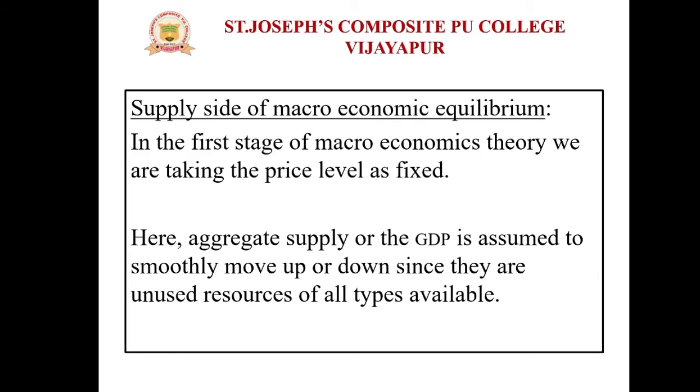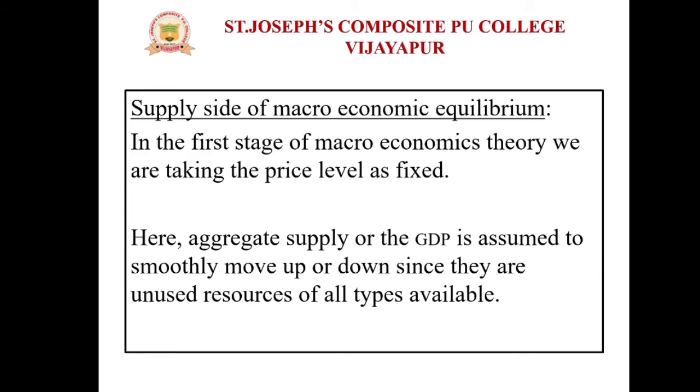In the first stage of macroeconomic theory, we are taking the price level as fixed, right? Means price is fixed.